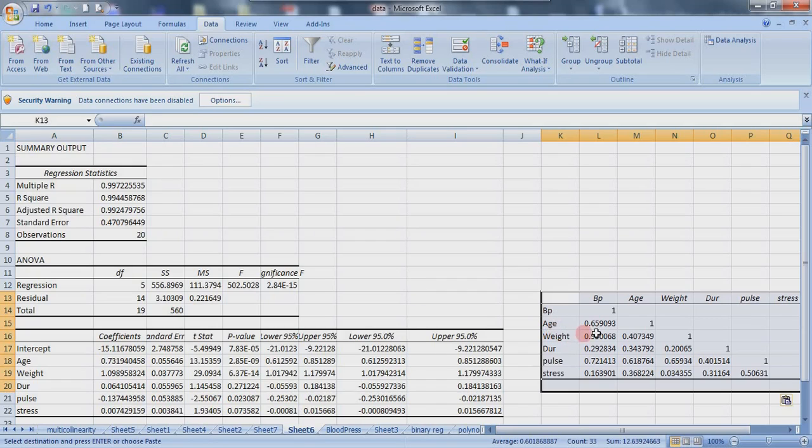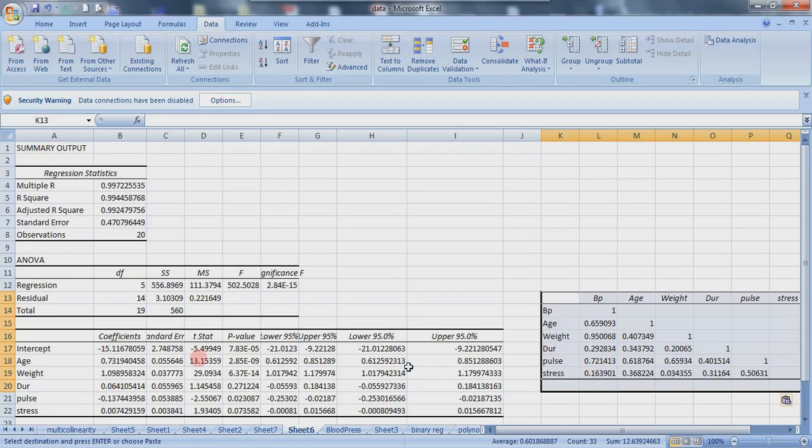With age and blood pressure, there's a positive correlation. Weight and blood pressure, there's a positive correlation which is very high. Duration, there's a positive correlation but very weak. For pause, it has a positive correlation and it also is a strong one. 0.7 is strong, not very strong but is strong.